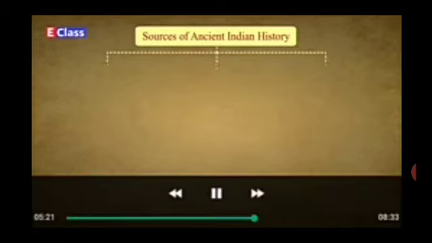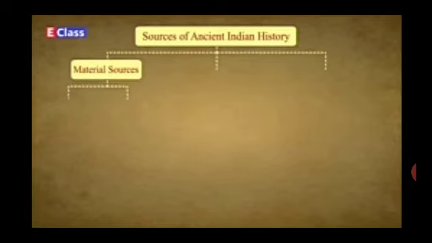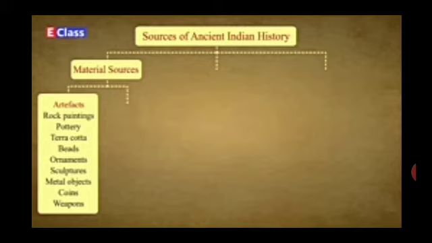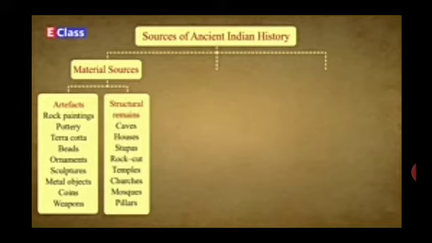Do you know? Sources of ancient history. Material sources. Artifacts: rock paintings, pottery, terracotta objects, beads, ornaments, sculptures, metal objects, coins, weapons. The second one is structural remains: caves, houses, stupas, rock-cut caves, temples, churches, mosques, and pillars.